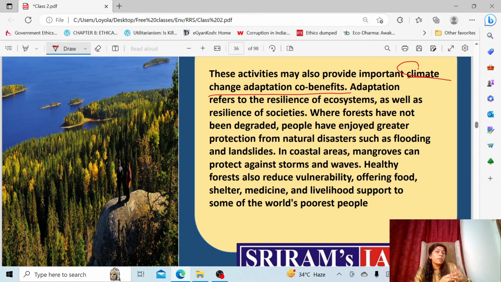For example, mangrove is a kind of forest only, mangrove forest. If there were no mangroves, when the 2004 tsunami happened, a lot of people would have been completely wiped out. It's because of mangroves at certain ecosystems, certain places, that the people were completely saved and protected. This is one service we can see with our own eyes.